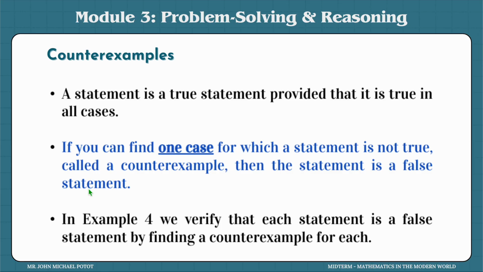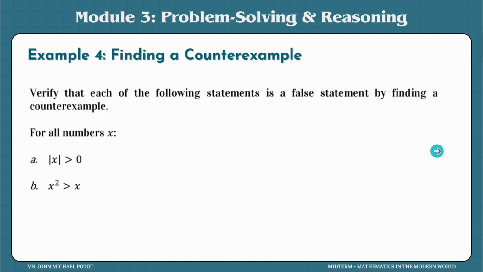So in example number 4, we verified that each statement is a false statement by finding a counter example for each. So let's try this. For all numbers x, the absolute value of x is greater than 0. Now you might think that this is true because for all kinds of numbers, if you substitute a number for x here, you can use negative 2, it becomes positive. Oh, that's greater than 0. Oh, it's correct.